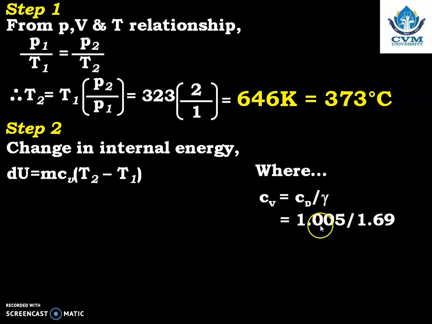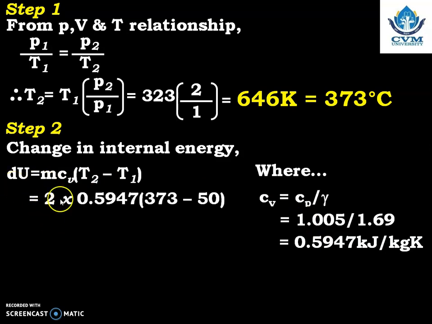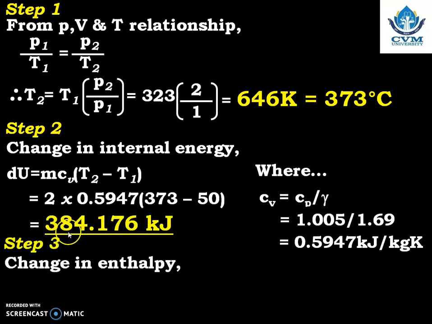So we can write 1.005 divided by 1.69. So we are going to get Cv is equal to 0.5947 kilojoule per kg Kelvin. Now substitute all these values in the equation of delta U. So mass is 2, Cv we have calculated, T2 we have calculated, and T1 given. So it is 384.176 kilojoule. Delta U.